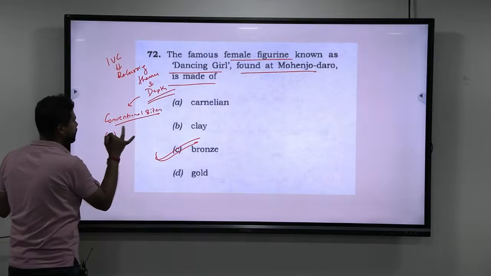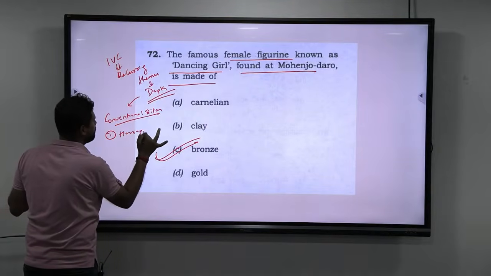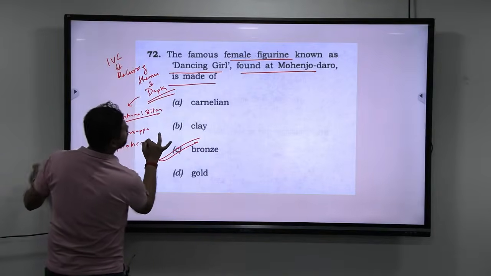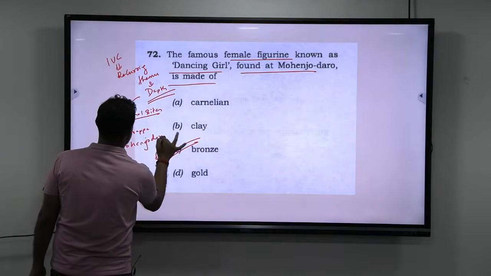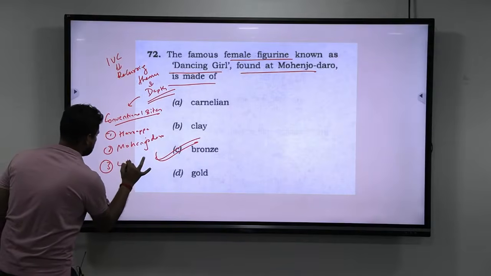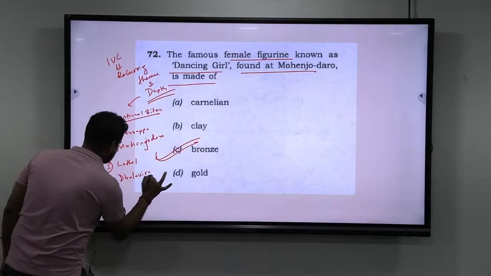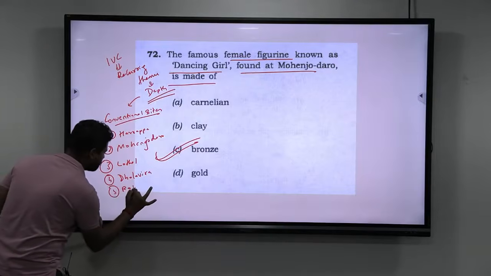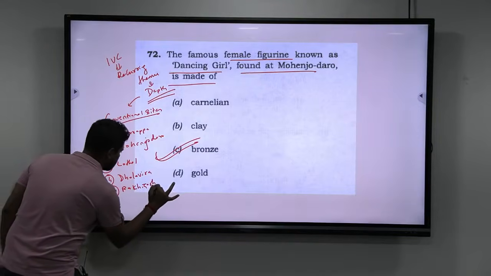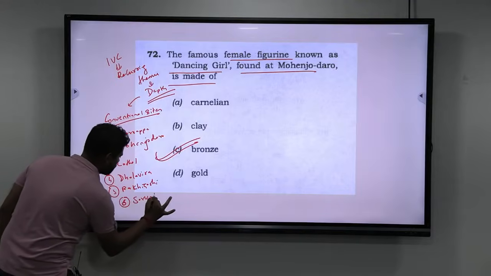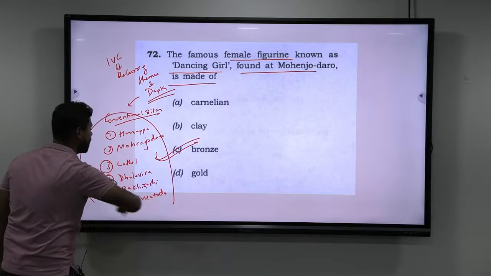You have Harappa, Mohenjo-daro, then Lothal, then Dholavira, then Rakhigarhi, then Surkotada. These are all conventional sites.